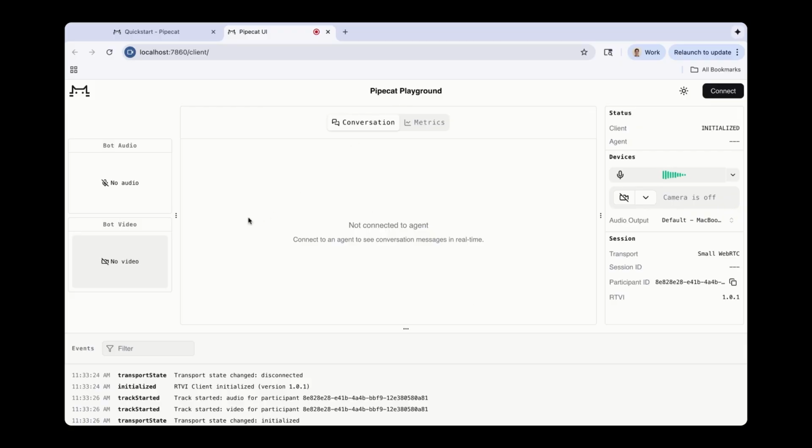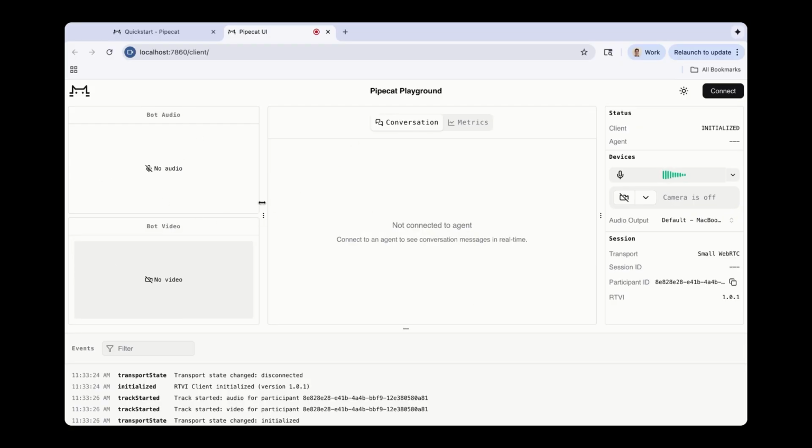Cool, now we have this Pipecat playground interface. We'll be able to see our bot's audio and see the chat transcription in the middle here. So let's click connect and test speaking with our agent.